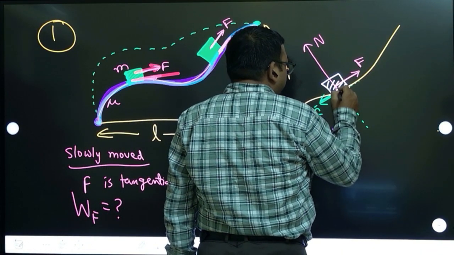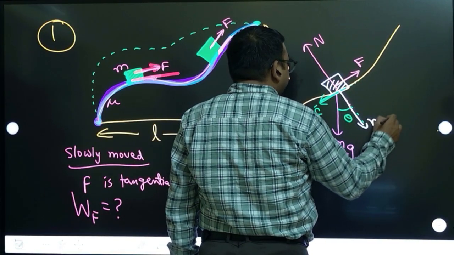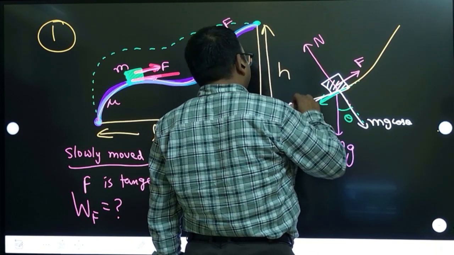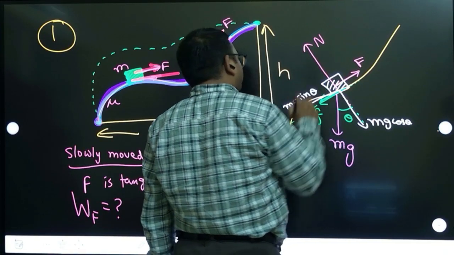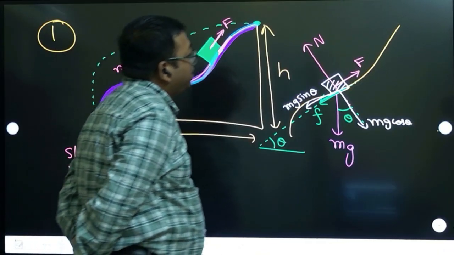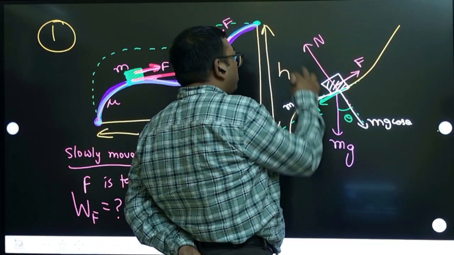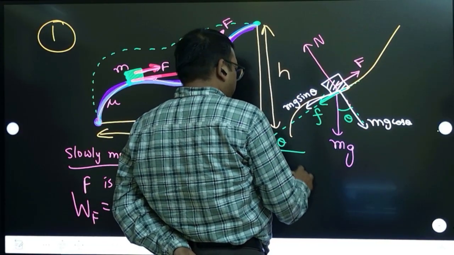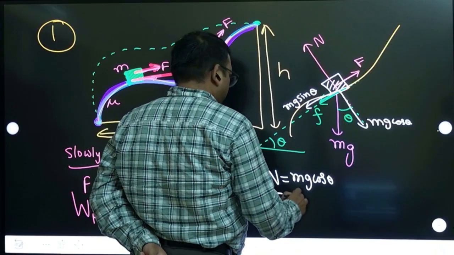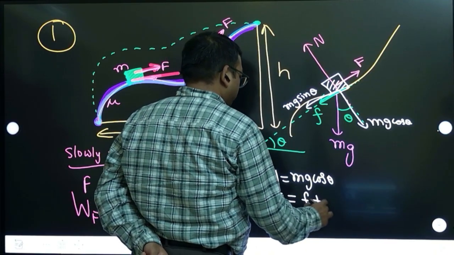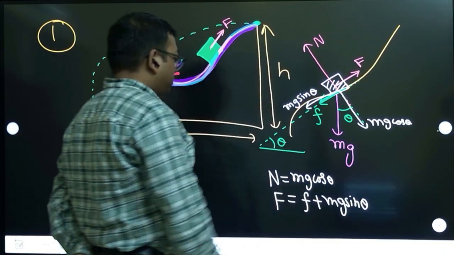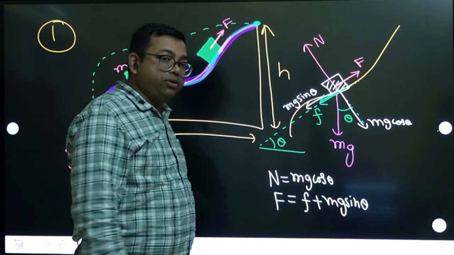At this instant, I resolve mg: this is mg cos theta, and this side is mg sin theta. And it is in equilibrium, so normal should balance mg cos theta, and the applied force should equal friction plus mg sin theta, right? And friction can be written as mu times normal.